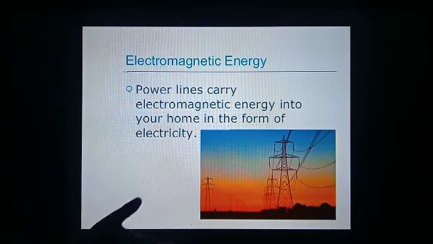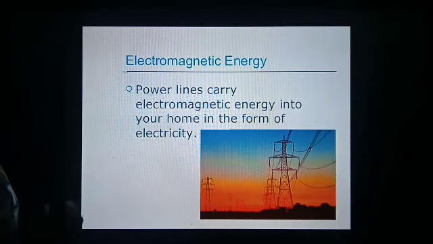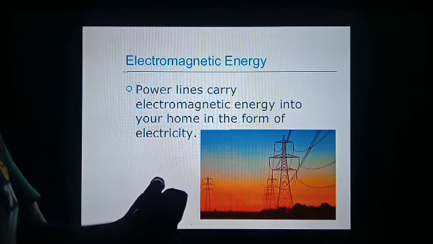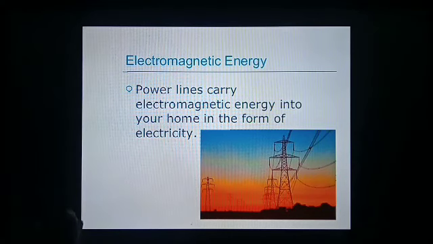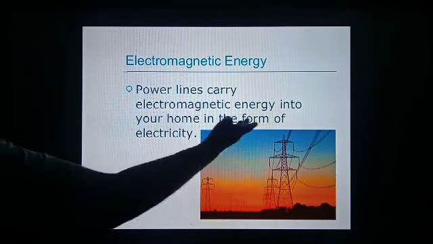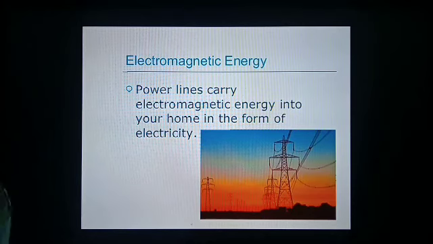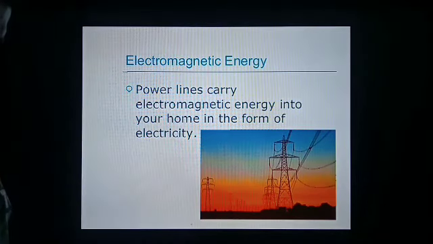Electrical energy is also known as electromagnetic energy. The electricity which comes to our home is called electrical energy. With the help of electrical energy, our electrical appliances start. So what is electrical energy? The power lines carry electromagnetic energy into your home in the form of electricity. So electricity is electrical energy.